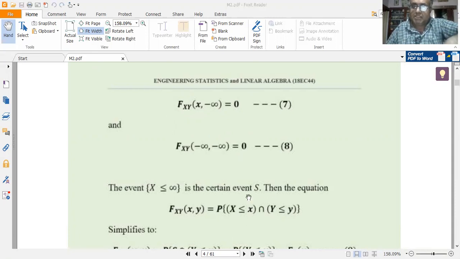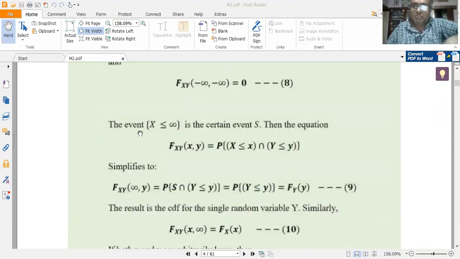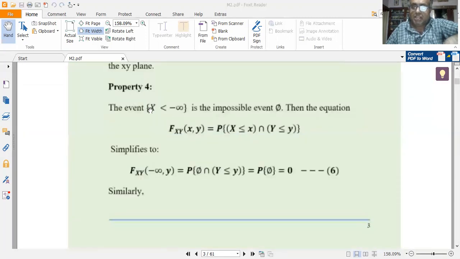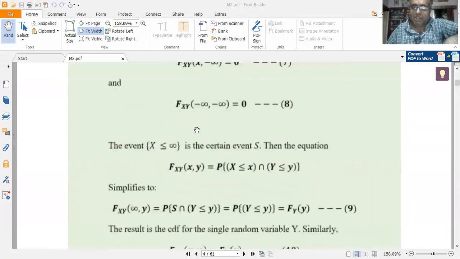Now we shall come to another story. What is the event x less than or equal to infinity? Here I defined the event x less than minus infinity and defined some stories here. The story is given in terms of mathematical formula, which we must remember. Now we shall go to another mathematical story, that is the event x less than or equal to infinity.